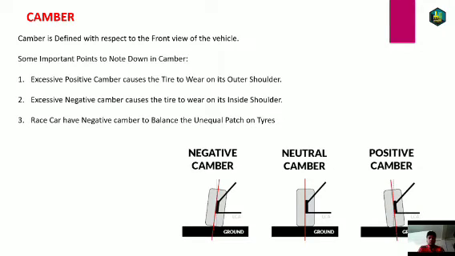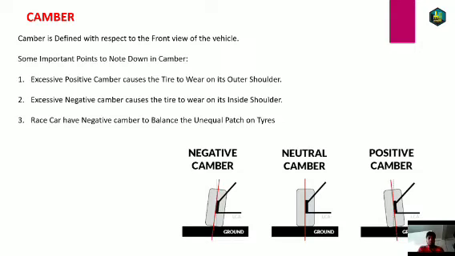Basically, we also know that race car vehicles have negative cambers because we want to balance the unequal patch on the tire. If we do not give a negative camber, the tire will have an unequal patch on both halves. So, giving it some amount of negative camber, not in excess, will generally make the contact patch uniform, and the tire will have good contact with the ground.